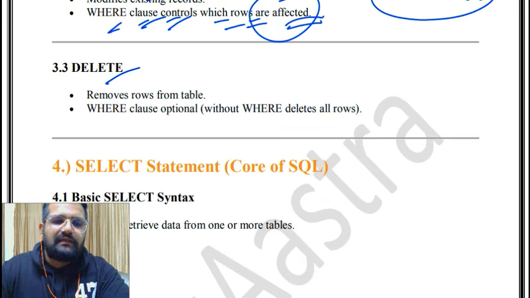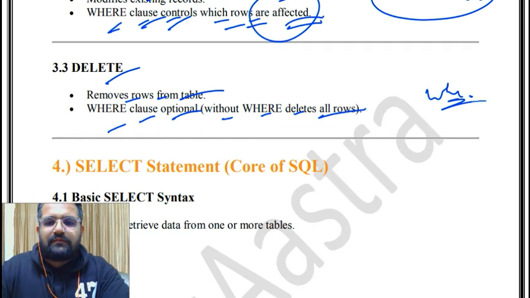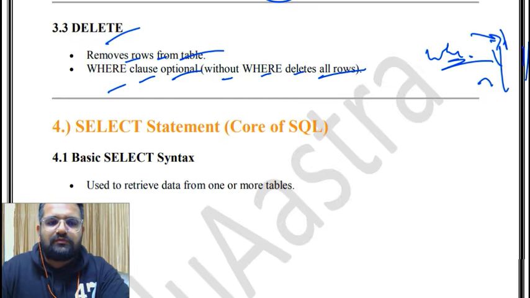Then delete removes rows from a table. The where clause is optional; without where, delete removes all rows. But if you put where, for example some value is there and you put it in, that row will be deleted. So it removes rows from the table.